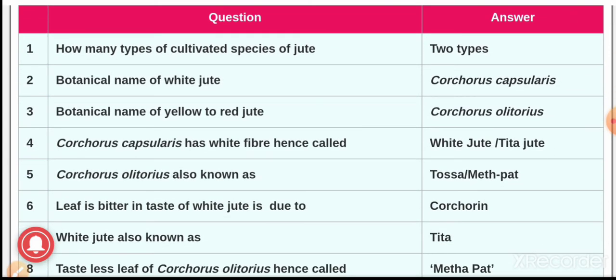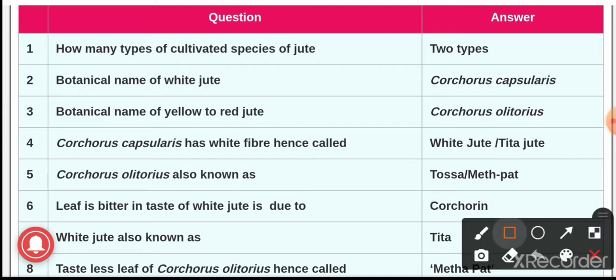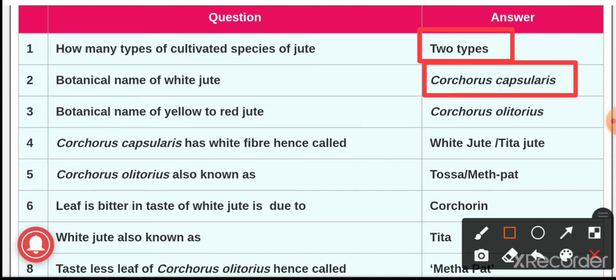Question number first, how many types of cultivated species of jute? And the answer is two types. First one it is white jute and next one it is yellow to red jute. The botanical name of white jute it is Corchorus capsularis, whereas of yellow to red jute it is Corchorus olitorius.